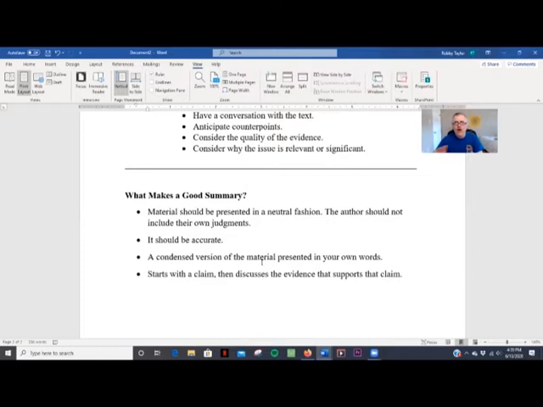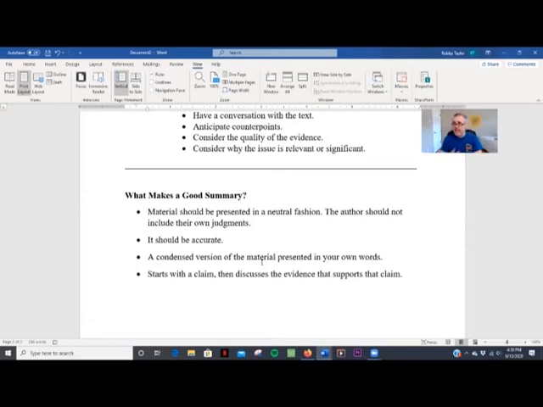And so remember, when you're summarizing something, you want to leave your own opinion out of it. You want material to be presented in a neutral fashion, and the author should not include their own judgments, right? And so if you write a summary and you go back to revise it, read over it, if you see that you're starting to introduce your own opinion, like, I didn't really like this argument, I disagreed with it entirely, you can go ahead and cut that out, because that's not the purpose of a summary.